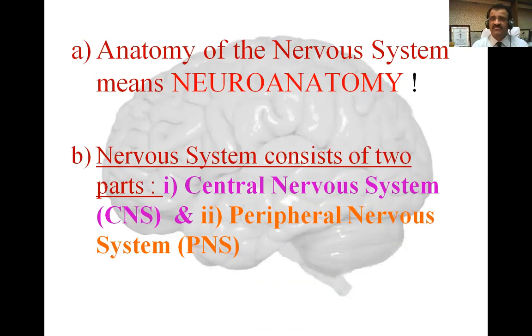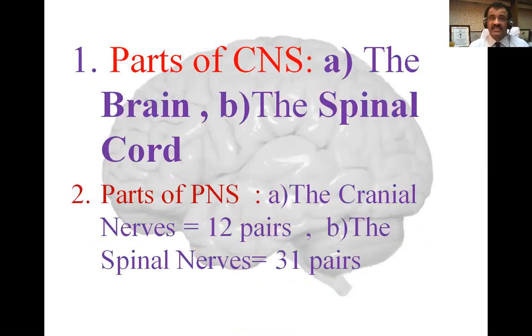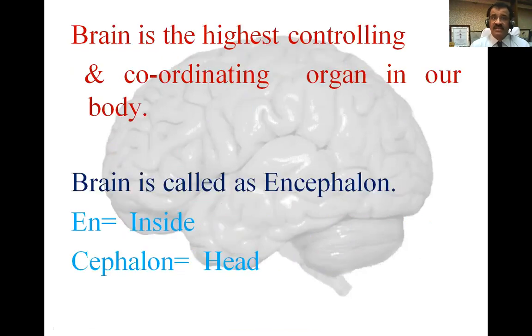So in the nervous system, we have the major organ, that is the brain. The nervous system consists of two parts, central nervous system and peripheral nervous system. In the central nervous system, we have the brain and spinal cord. And in the peripheral nervous system, we have 12 pairs of cranial nerves and 31 pairs of spinal nerves. The more emphasis will be given on the study of brain as far as neuroanatomy is concerned, and that is why we will start the study of brain today.